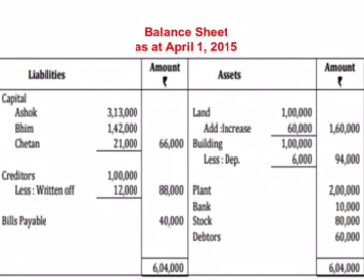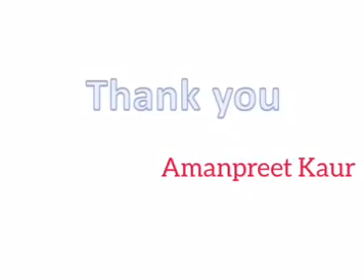Next, creditors in the old balance sheet were rupees 1 lakh and rupees 12,000 are not to be paid now. So the remaining creditors are 88,000 rupees. Bill payable, there was no change in this liability, so it will be recorded at the original value. Also, there was general reserve in the old balance sheet, but we have already distributed it among the partners in the old ratio. Now, no reserve is left to be recorded here. In the last, we total our balance sheet and the total comes out to be rupees 6,04,000. I hope you were able to understand. Solve this question yourself, then only move on to the next video.